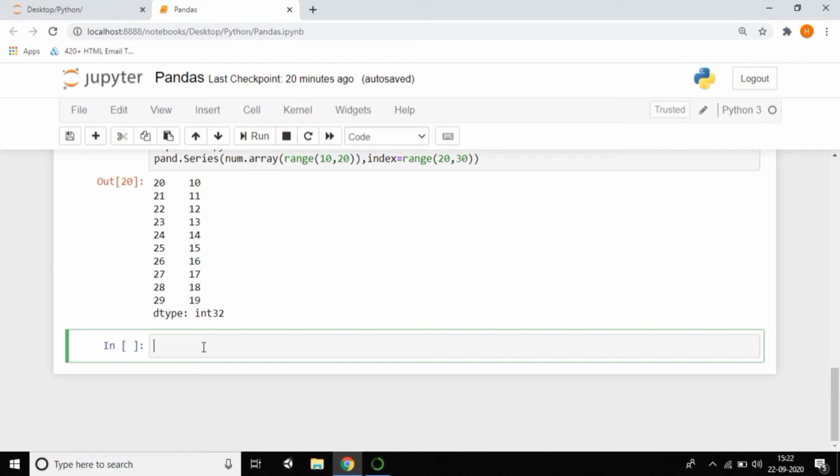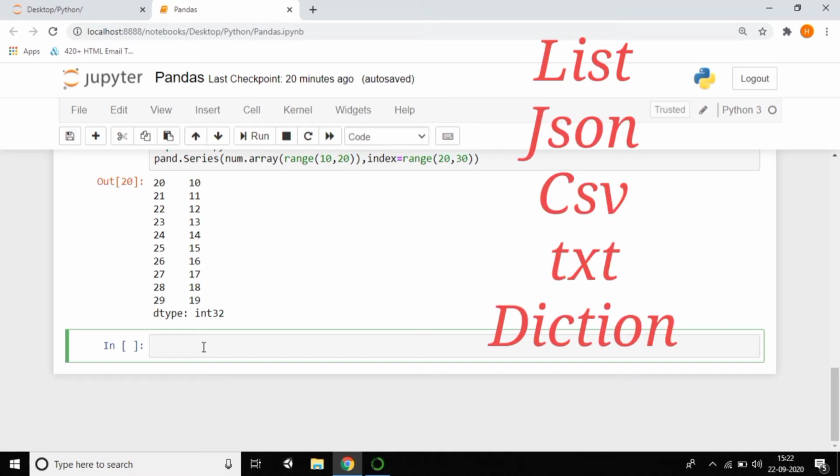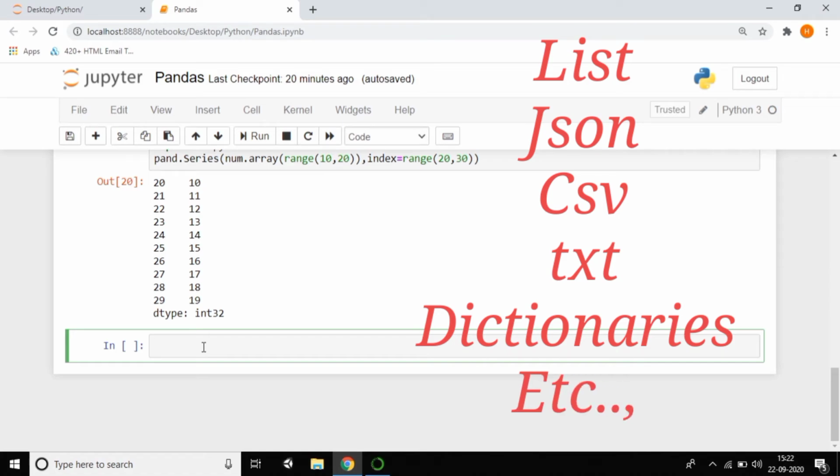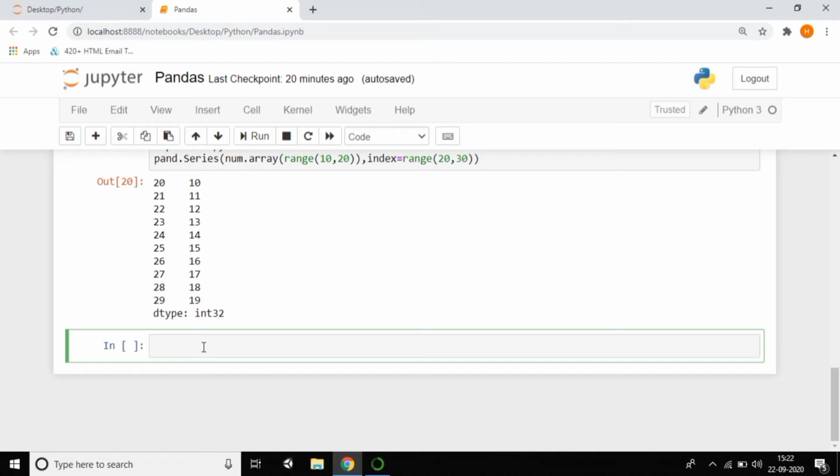There are various ways of creating data frames: we can create them from dictionaries, JSON objects, text, or CSV files, and data frames can also be created using lists, dictionaries, tuples, etc. You can do a lot with data frames. So we'll create a data frame and work with it by using pandas.